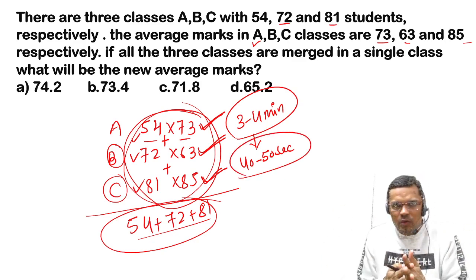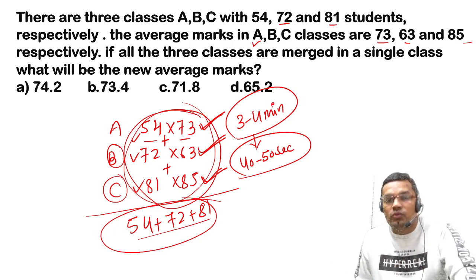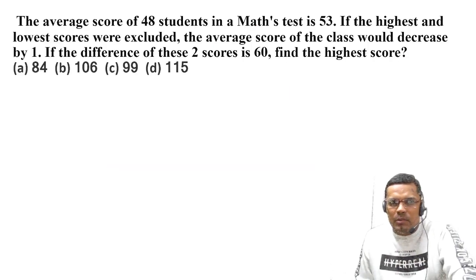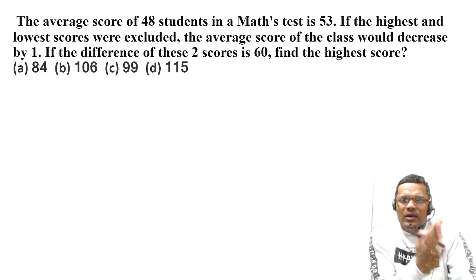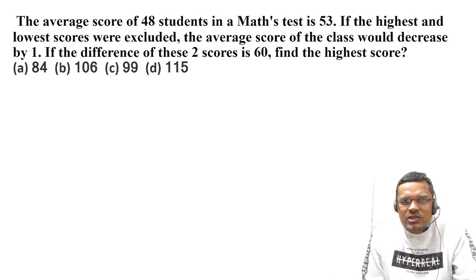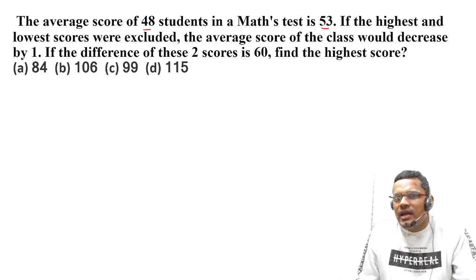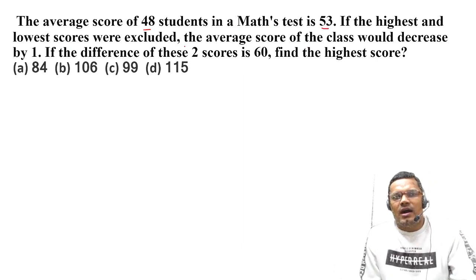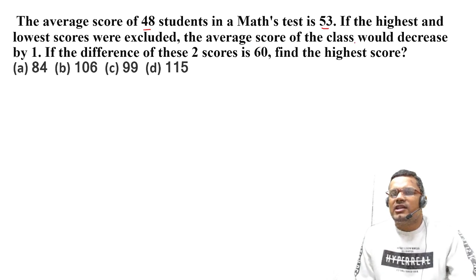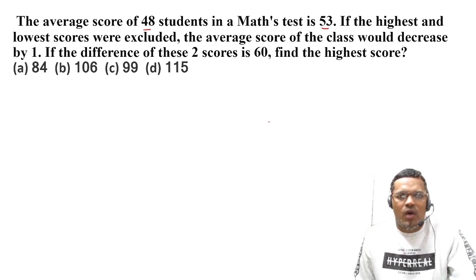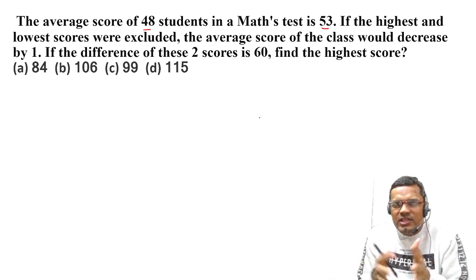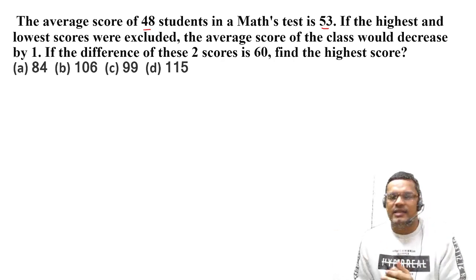First we will move to the logic part, the logic which I am talking about. Let us suppose one more example. The average score of 48 students in a maths test is 53. If the highest and lowest scores were excluded, the average score of the class would decrease by 1, and the difference of these two scores is 60. Then find the highest score.